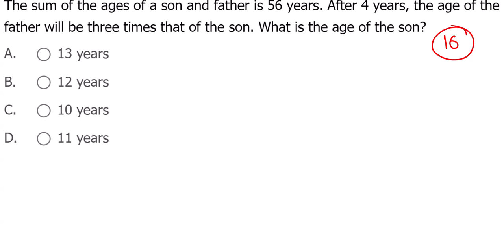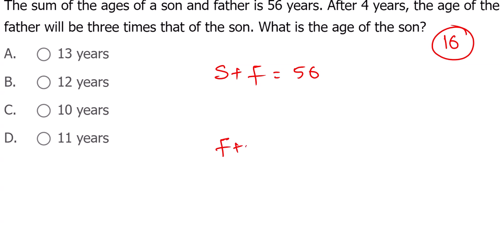What's the answer? So son plus father is 56. After 4 years is common for both.